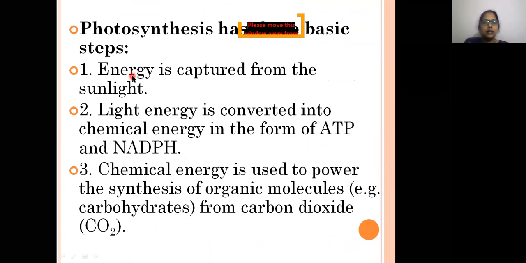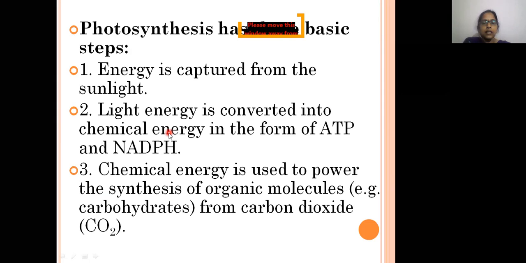Photosynthesis, we all know about photosynthesis. Basically it has three steps: energy is captured from the sunlight, right? The light energy is converted into chemical energy in the form of ATP and NADPH, that is adenosine triphosphate and nicotinamide adenine dinucleotide phosphate.